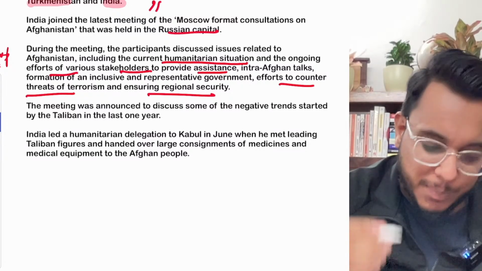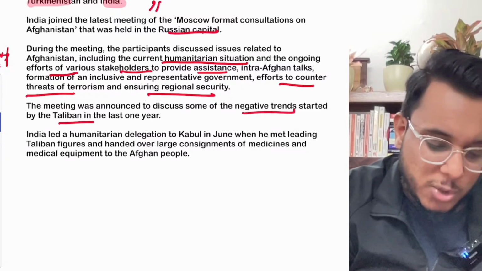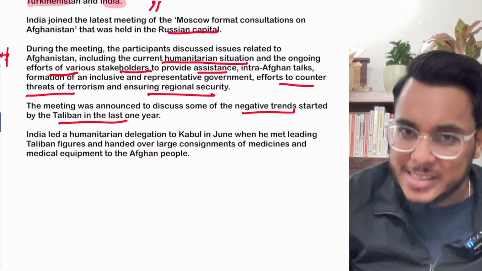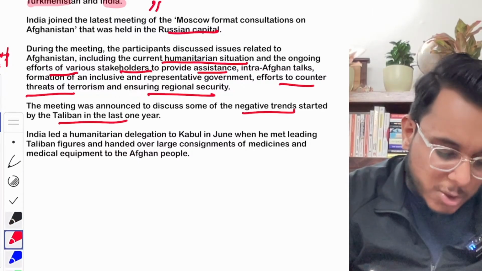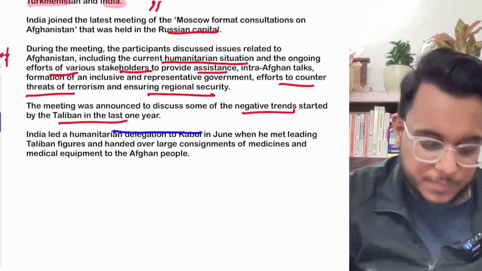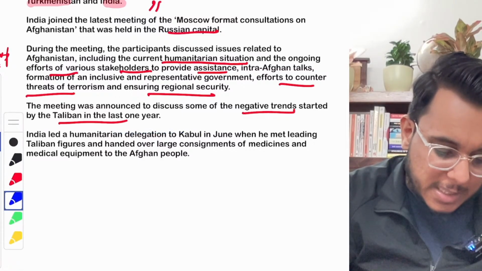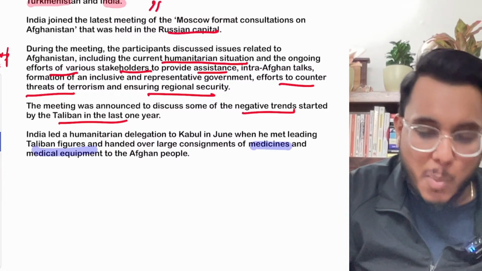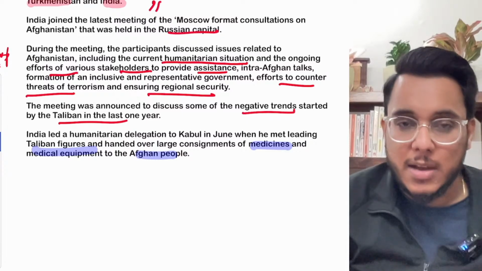Now the meeting noted that there are certain negative trends that started after the Taliban took over last year. Recently, when we talk about India, India has also led a humanitarian delegation to Afghanistan, and as a part of that delegation, we have provided medicines, medical equipment, and even wheat was exported to Afghanistan.